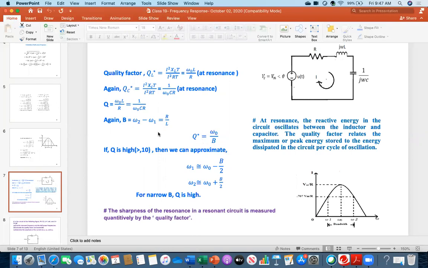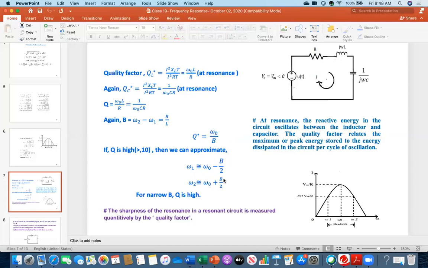And then if this is right, that B equal to R over L, so therefore look at the very first equation, it was Q equal to omega naught L over R. So here it is R over L, B, but here it is L over R. So you can say that B is here. That's why you might express the quality factor with respect to this one as well. Q equal to omega naught over B.